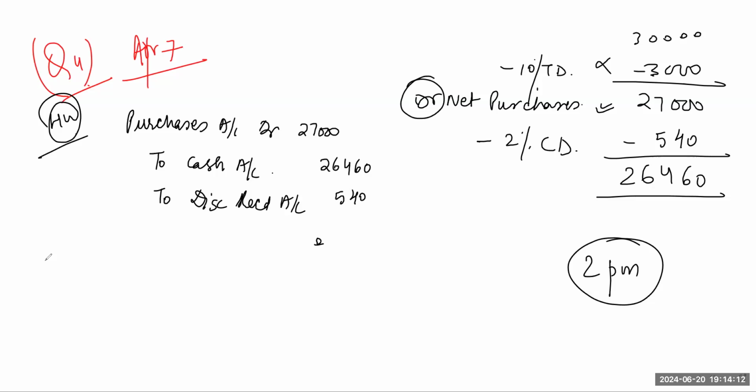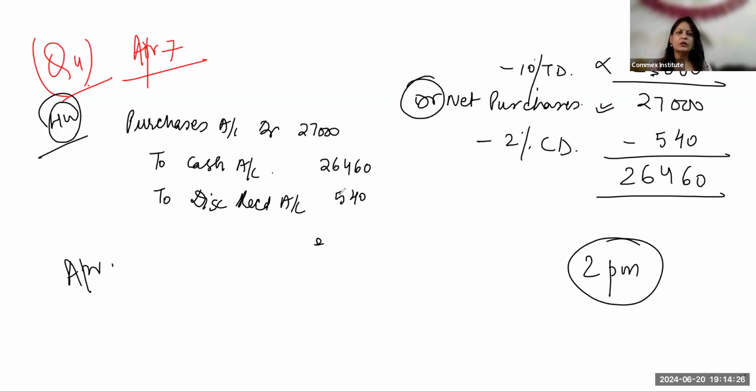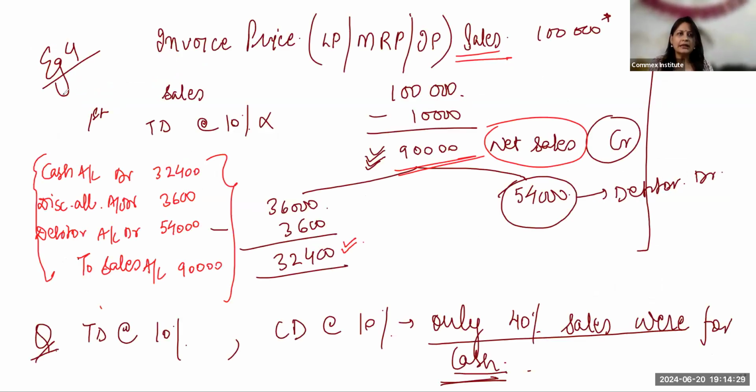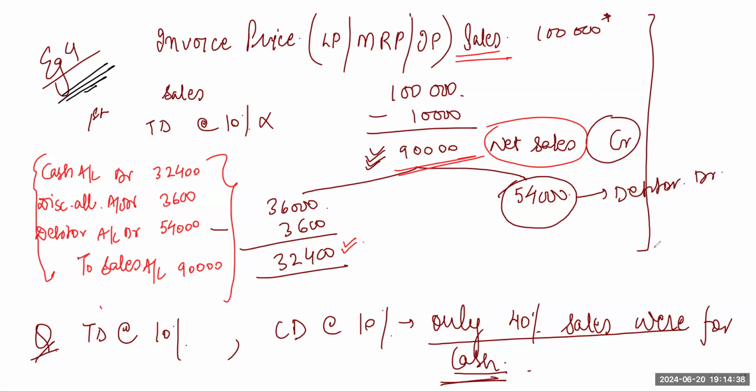Ma'am, I didn't understand why do we take account receivable account? And, ma'am, please discuss the April 18 transaction once. April 18, you'll be able to do. Have you understood this transaction? Yes, ma'am, I understand this one. Same way you have to do it. Have you taken down this transaction? Yes, ma'am. If you have copied down, you'll be able to do it. If you think a little calmly, you'll be able to do it. Okay. Many times we can't interpret immediately. But if you will sit and think calmly, you'll be able to do it. Especially these cash and trade discount transactions.